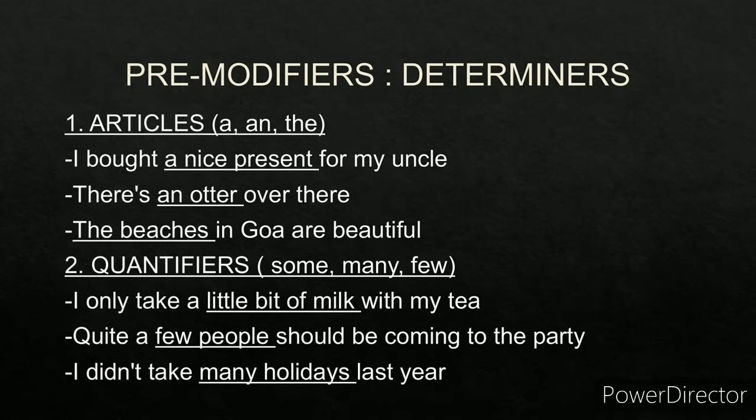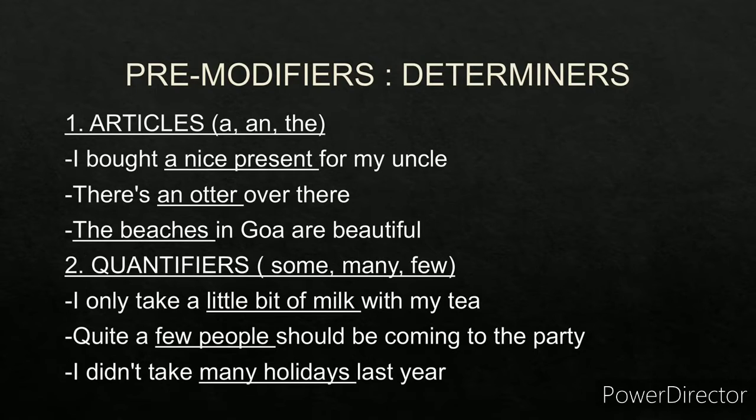Now let's understand the determiners. First one is the articles. What are articles? A and the. A and the are the articles. For example, I bought a nice present for my uncle. Now, a nice present is a noun phrase. Why is it a noun phrase? Because it consists of an article, that is a determiner, a. Nice is the modifier, that is the adjective, and present is the noun. So it consists of determiner plus modifier plus noun. So that's why it's a noun phrase.